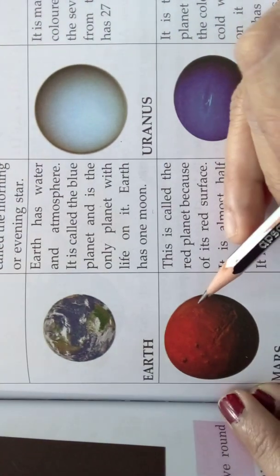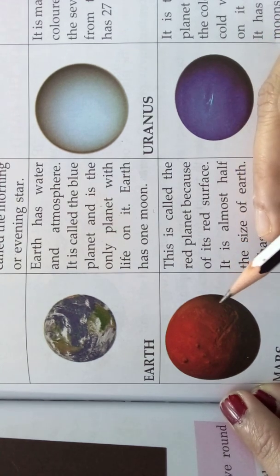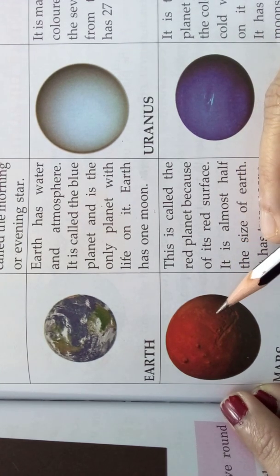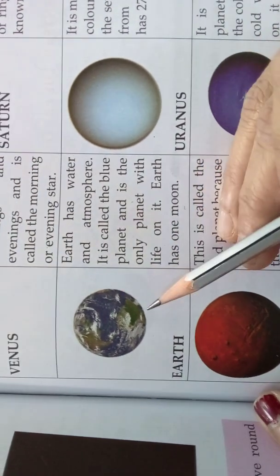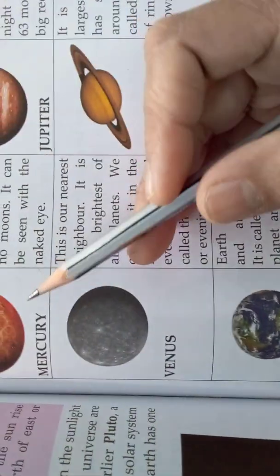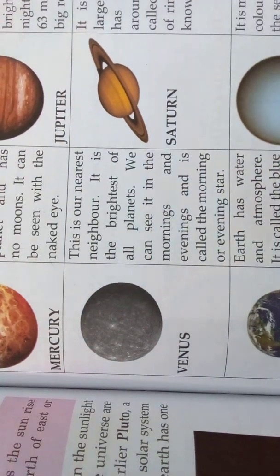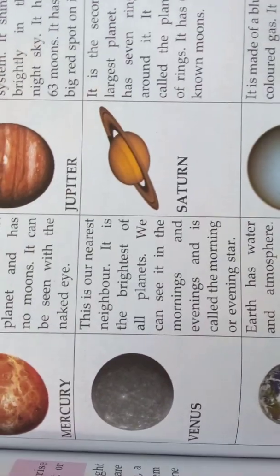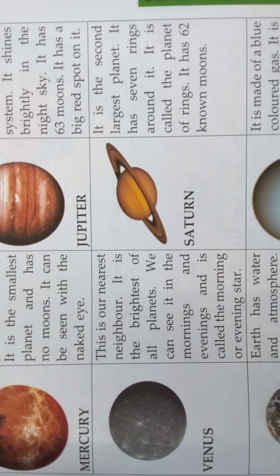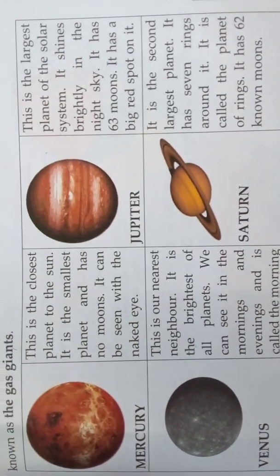And Mars is the red planet, and it has 2 moons. Earth has 1 moon. There is no moon for Mercury. Understood? These are all the points that you should keep in mind. Understood, children? They may ask these questions in your exams.